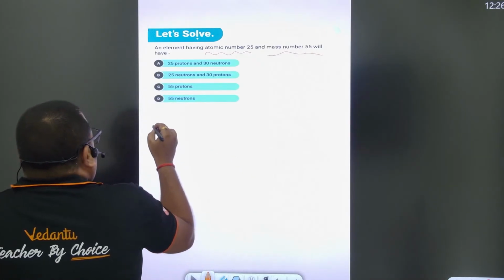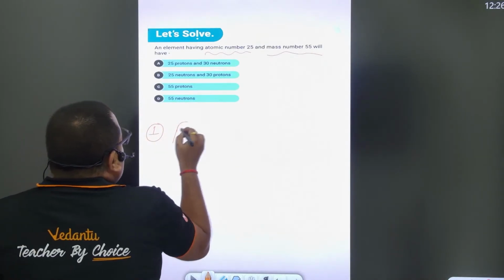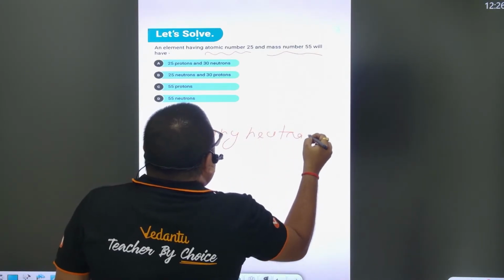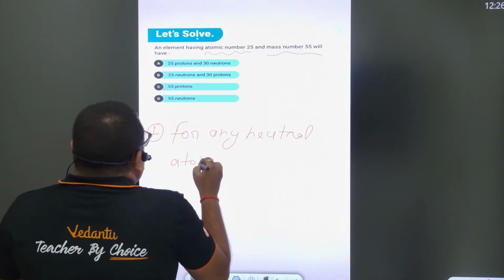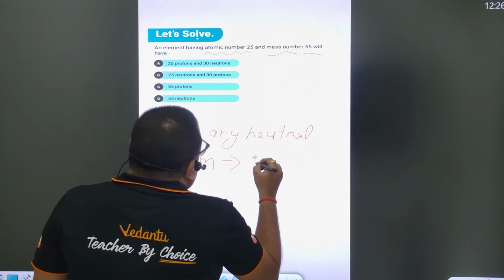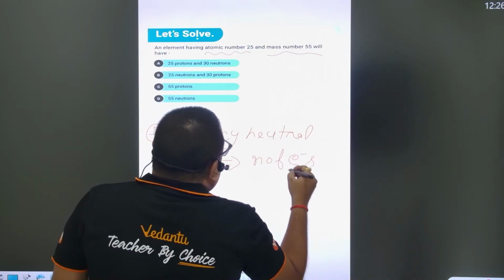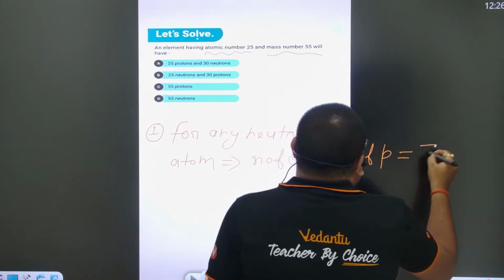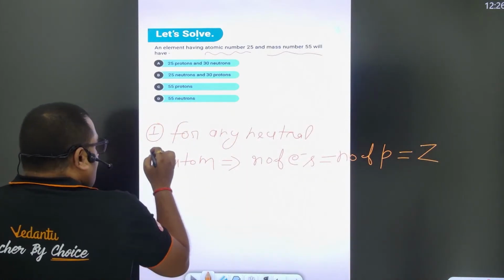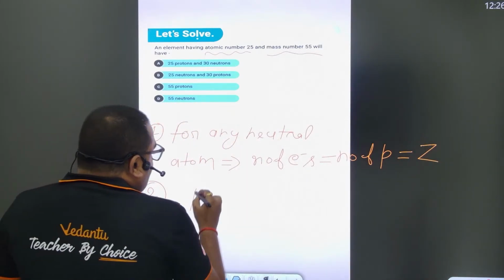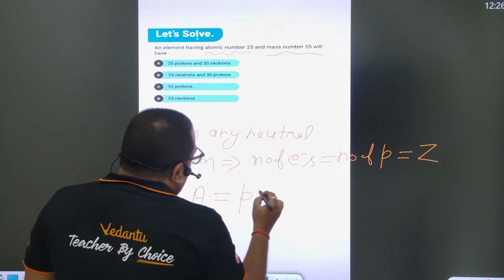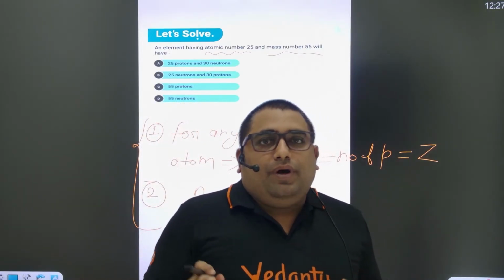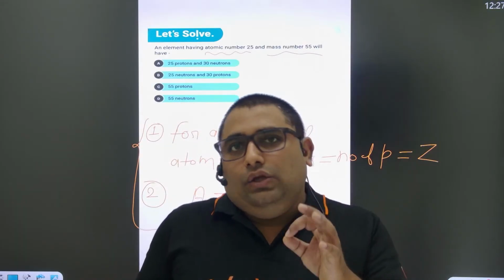For any neutral atom, the number of electrons is equal to the number of protons, and that is equal to atomic number Z, right? And the second formula is also valid: mass number A is equal to number of protons plus number of neutrons. So always use these two formulas to calculate the number of electrons, protons or neutrons in any nucleus, right?